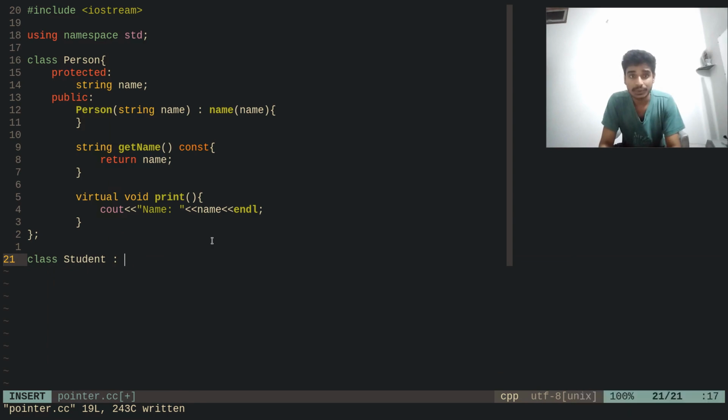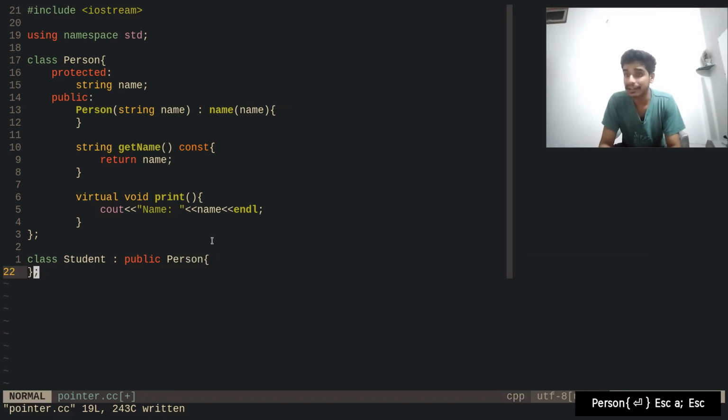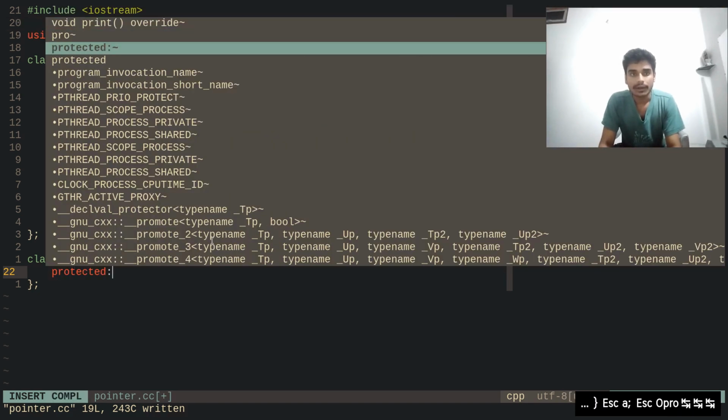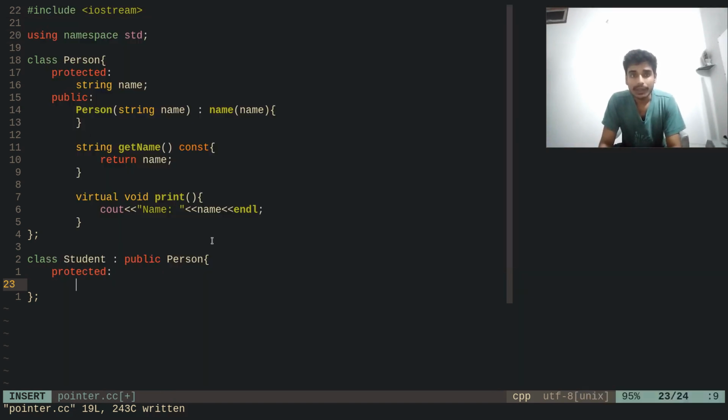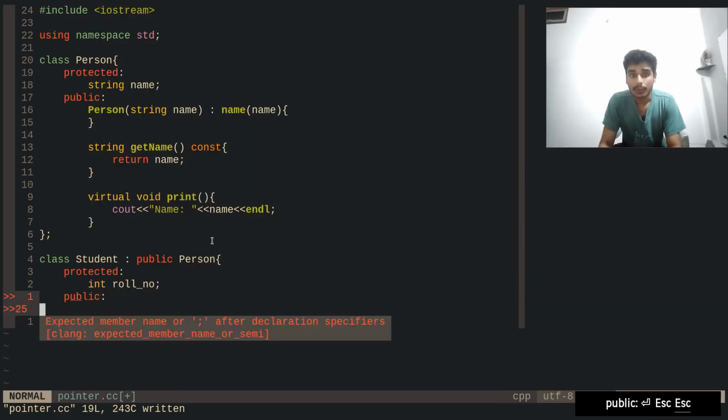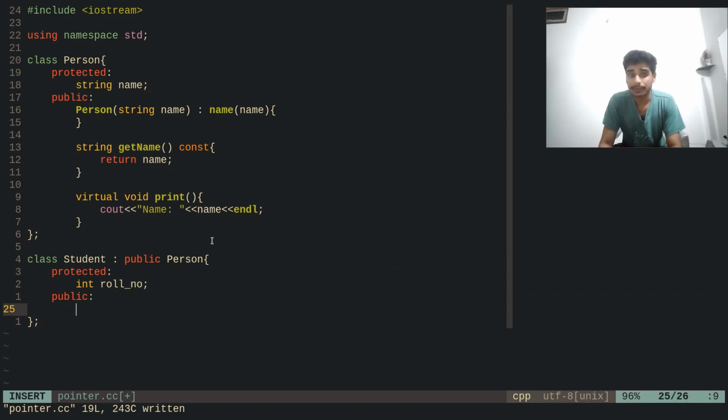So this is a student class. We have a student class and it inherits the person class. So a simple inheritance, okay. And as I talked about, we are gonna have a roll number. So that attribute is here, and then we are gonna have some constructors.